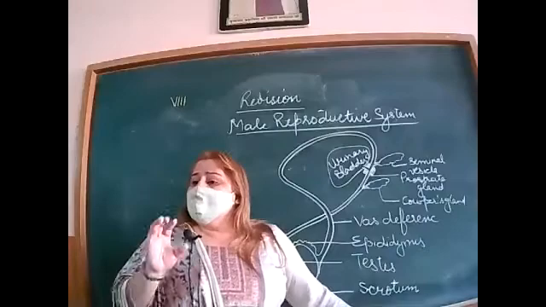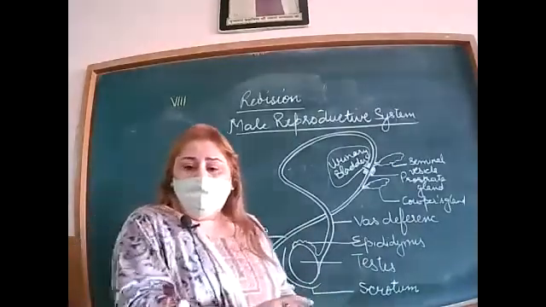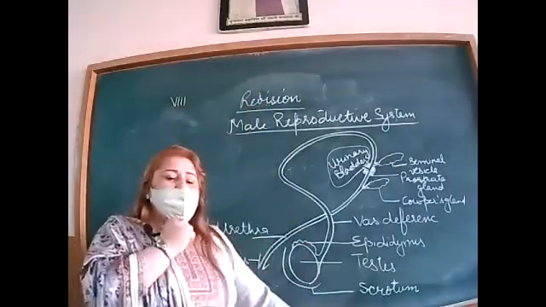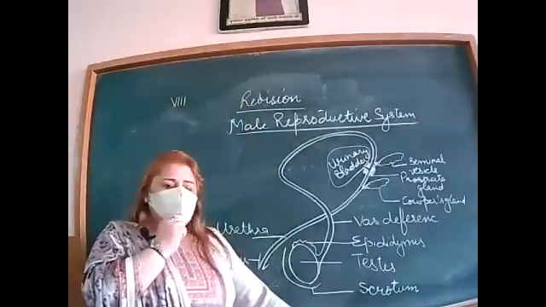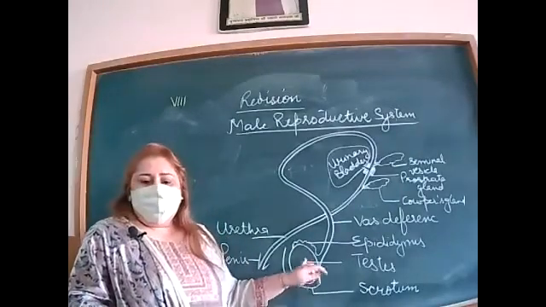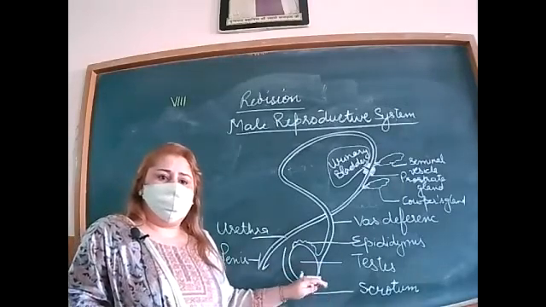Is it clear? After that, these testes are outside of the abdominal cavity.